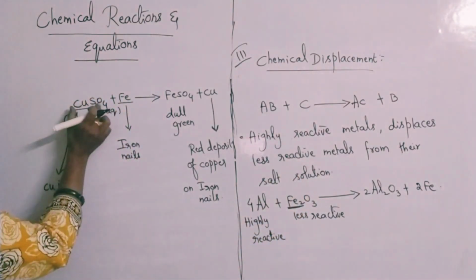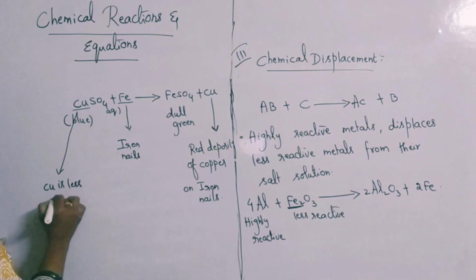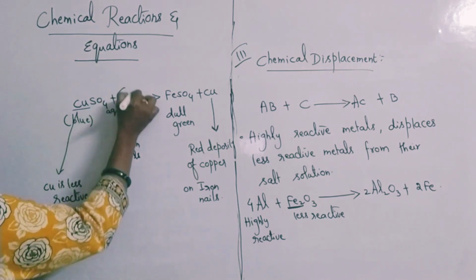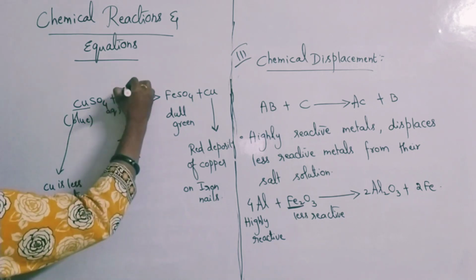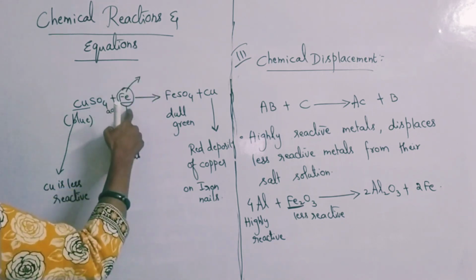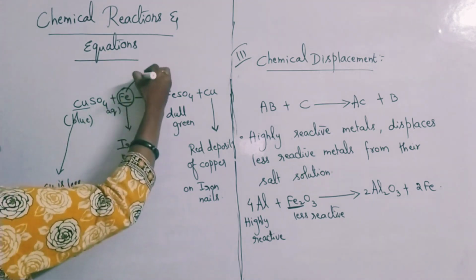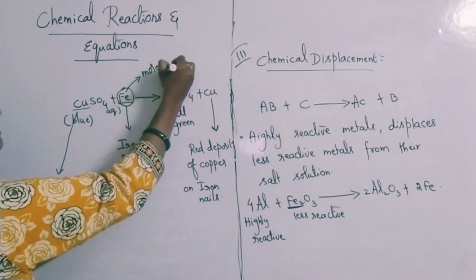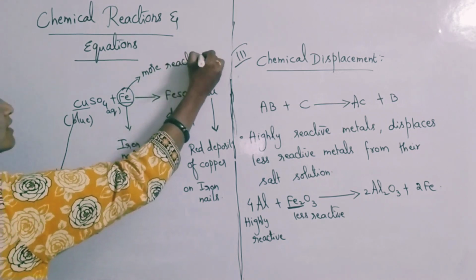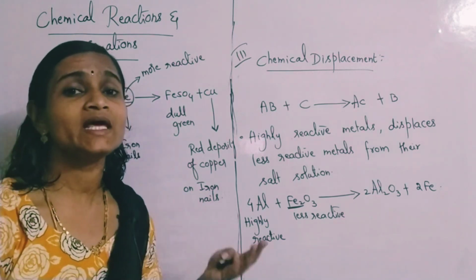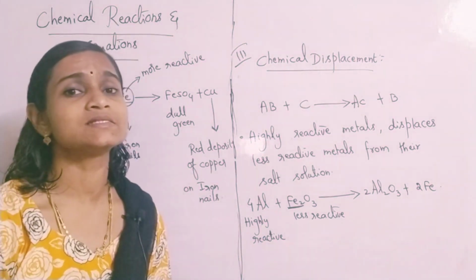The metal which is there in the salt should be less reactive metal, and the metal which is coming individually for getting the reaction should be more reactive metal. So what I said, highly reactive metals only can displace less reactive metals.